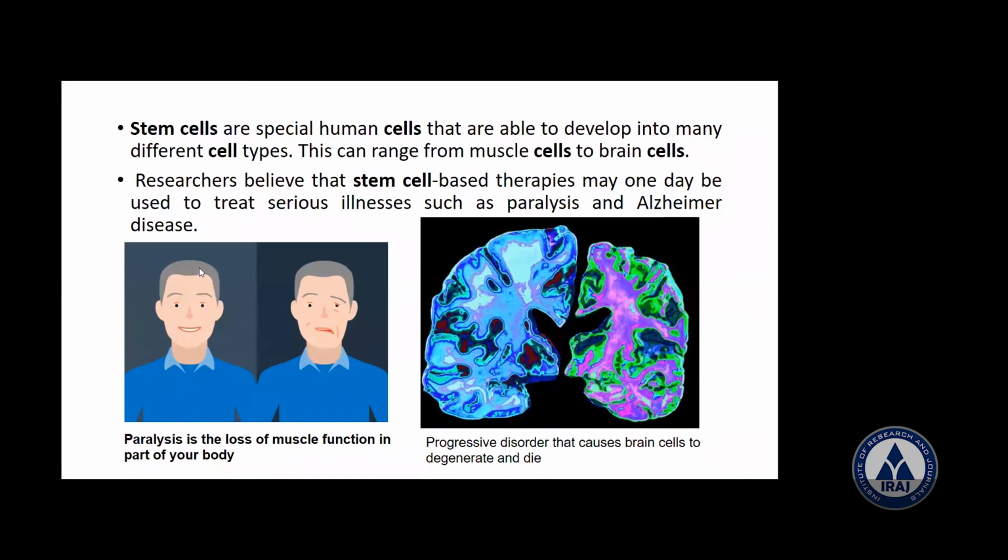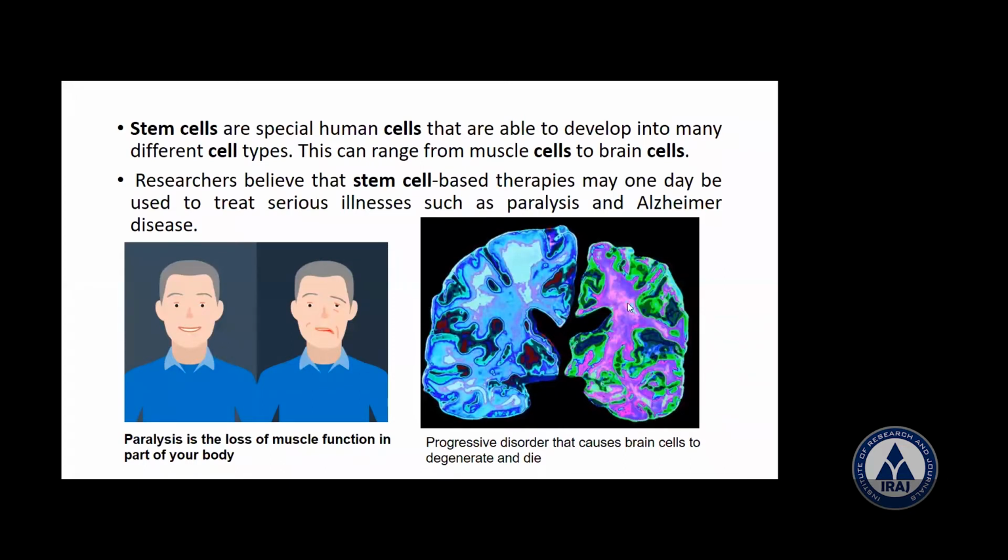One picture I have shown. This is a normal picture of the face. Now you can see the paralysis. This is a paralyzed face. This side is normal. This side is gone. Now here is a brain. This side is normal and this is gone.